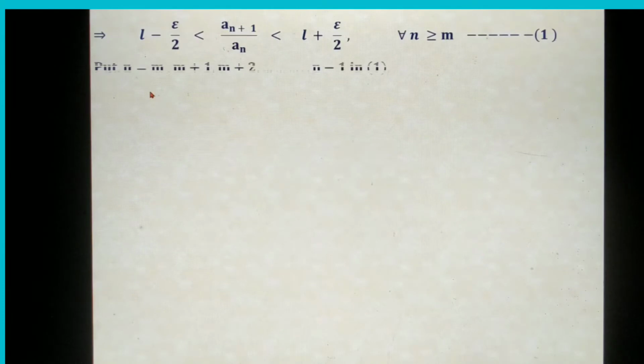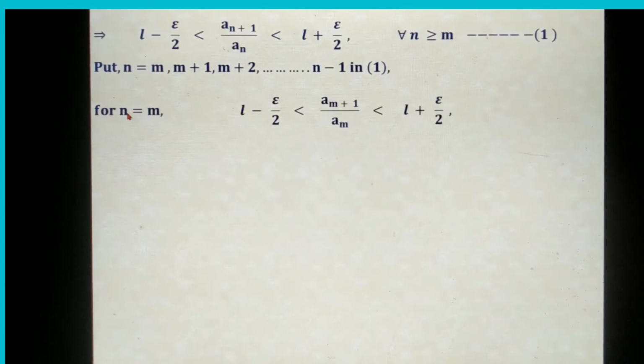Then for every n greater than or equal to m means I will take the value of n from m and greater than m. In this expression I will put the value of n starting from m and thereafter increasing. Whenever I put n equal to m, there is no change in L minus epsilon by 2 and L plus epsilon by 2; only n changes to m.